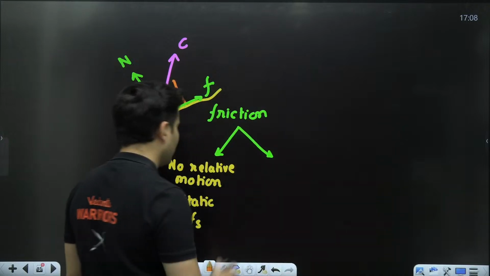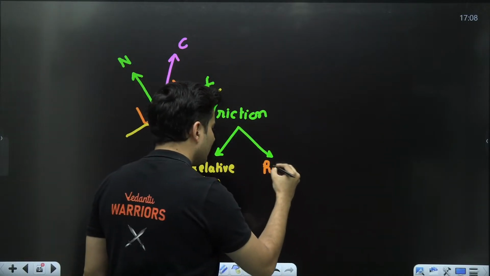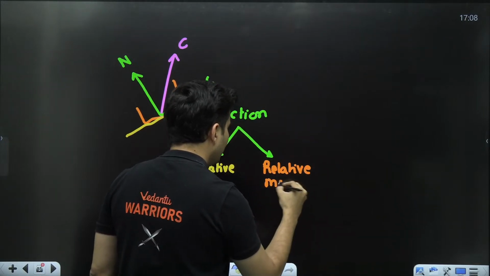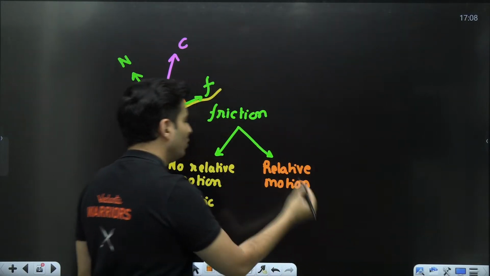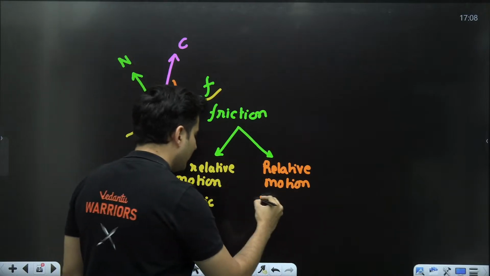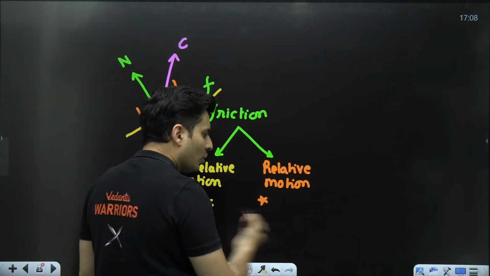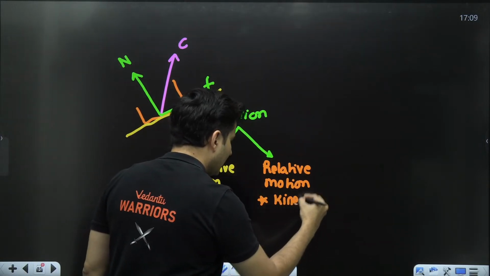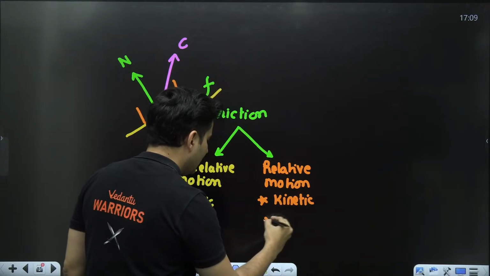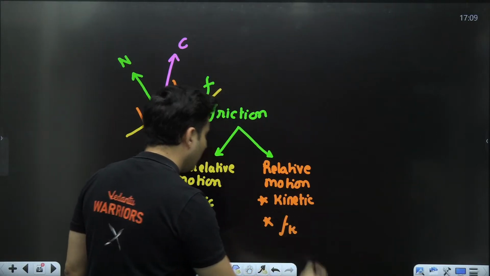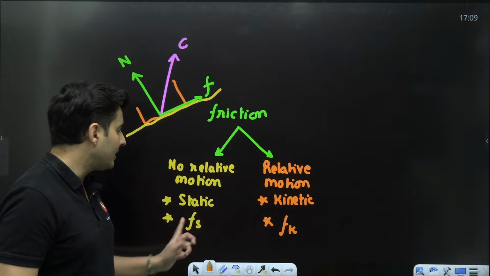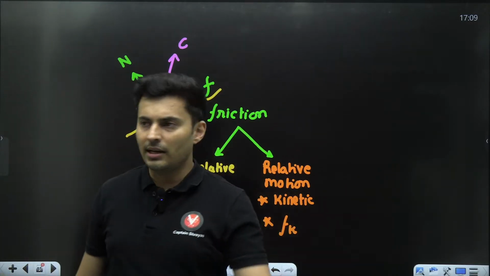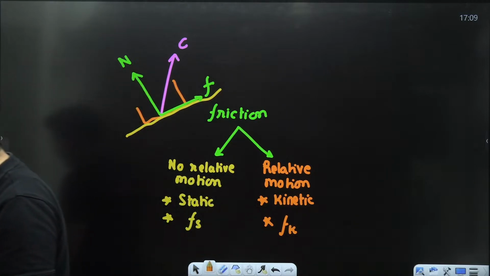The other type of friction is when there is relative motion between the surfaces. When one surface moves relative to the other, such a friction, because there is motion, another word for that is kinetic. So that's why it is also called kinetic friction. And the symbol for that usually happens to be Fk. K for kinetic, S for static. Usually you use small f symbol for friction. It's not hard and fast, but just the usual stuff.